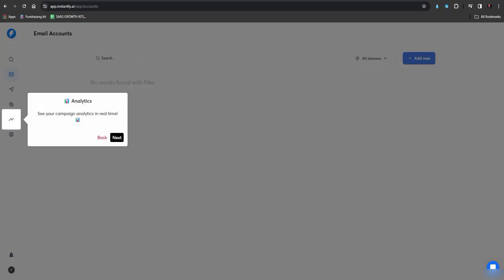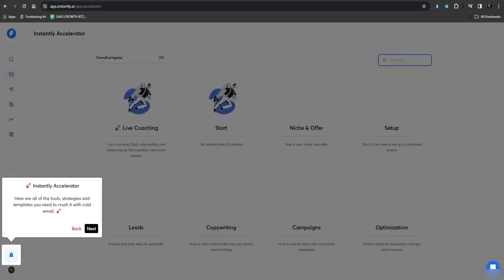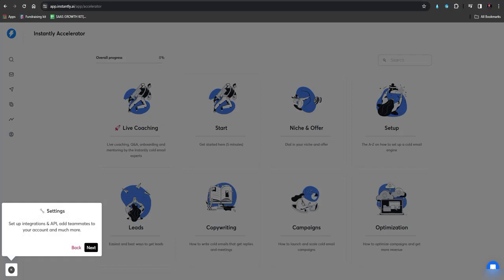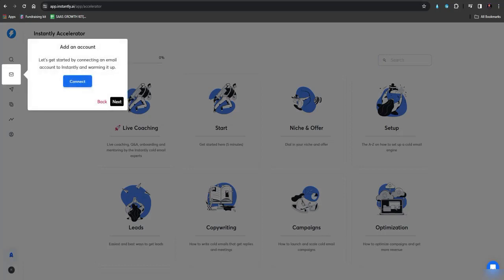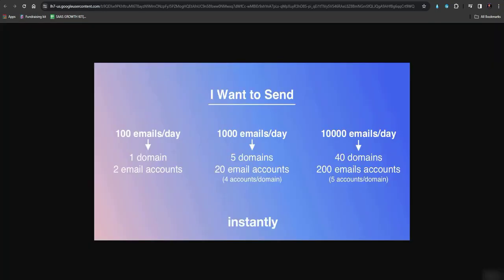Then analytics, then your lead management, and Instantly Accelerator. This is the complete course on Instantly. If you have any problem sending emails or anything, you can just watch tutorials from here, and then there are settings, and this is basically the whole thing. And now let's see how this whole scenario works.